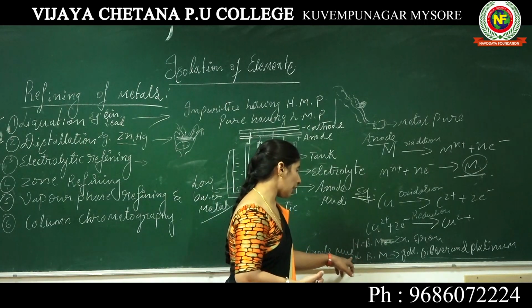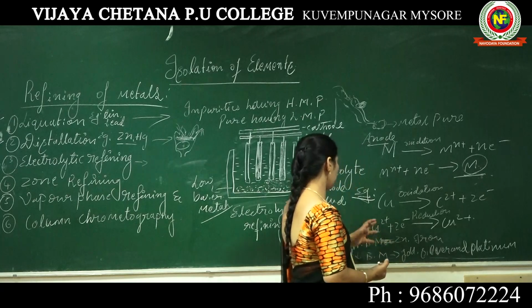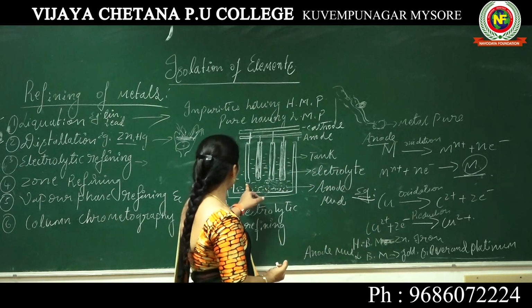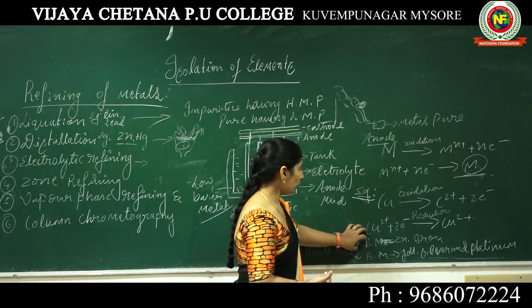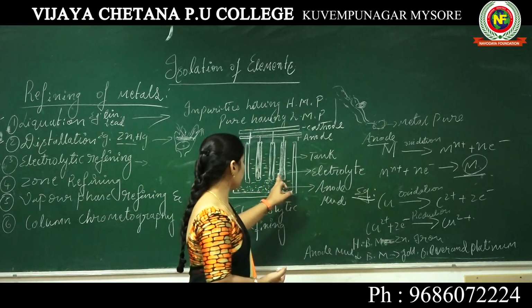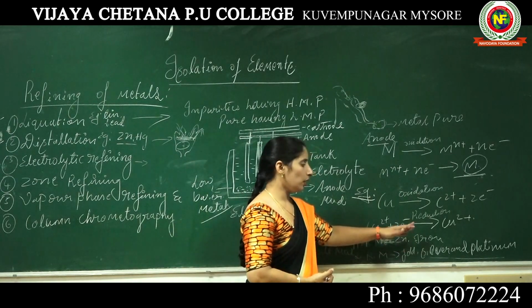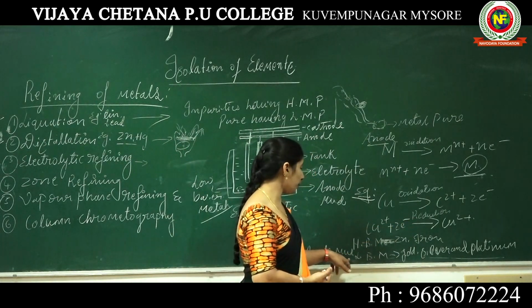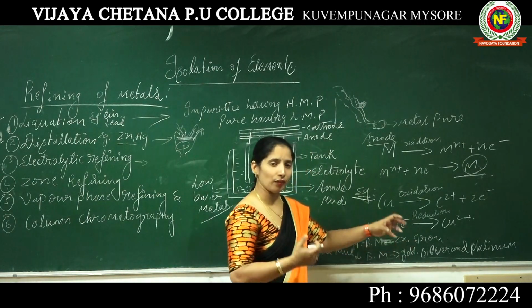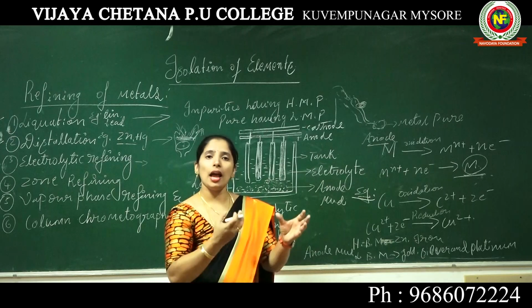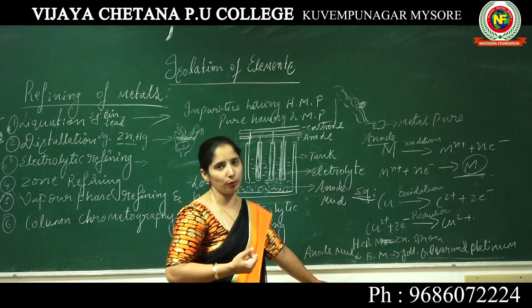So the anode mud consists of lower base metals. While refining copper through electrolytic refining, the pure metal gets deposited at the cathode, the higher base metals like zinc and iron are soluble, but the lower base metals, here the gold, silver and platinum, which we call the noblest metals, are very costly metals, hence we get them from this anode mud.